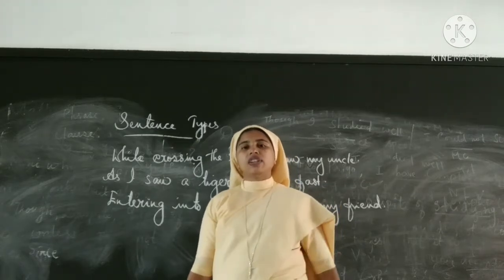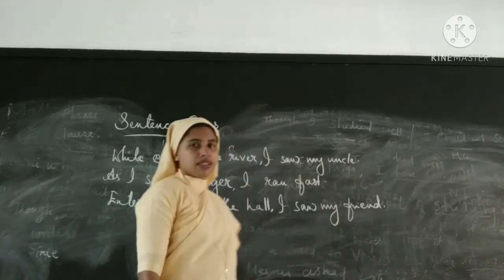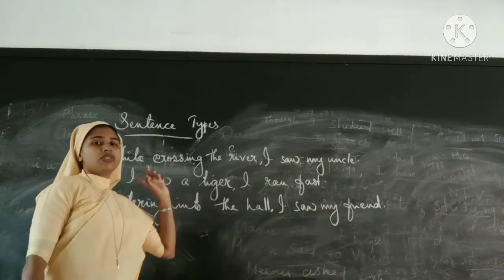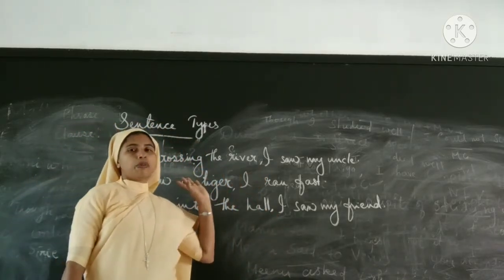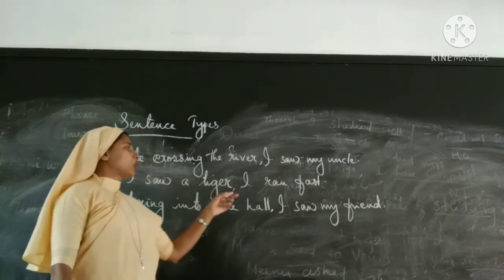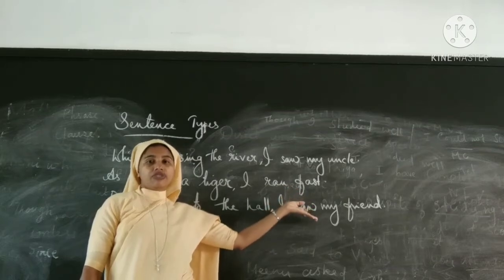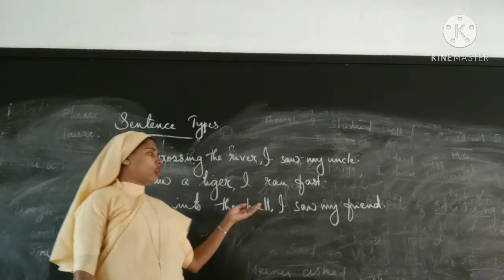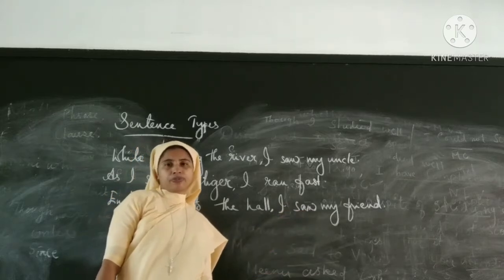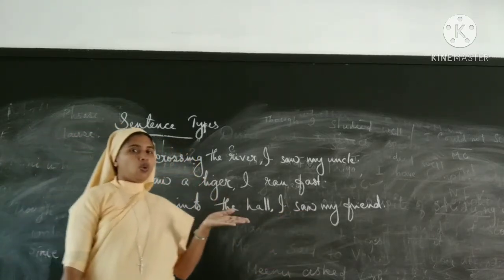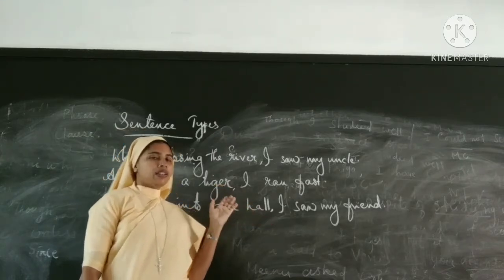Okay, and I have written here three sentences. I'll read them. While crossing the river, I saw my uncle. Next sentence. As I saw a tiger, I ran fast. Entering into the hall, I saw my friend. Here we will see the clause or the phrase.